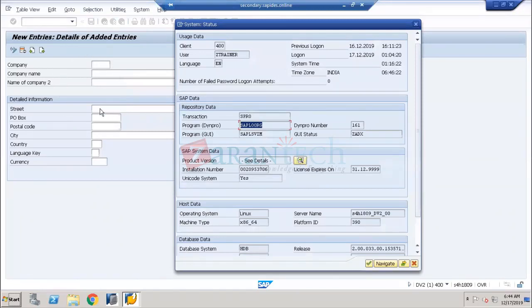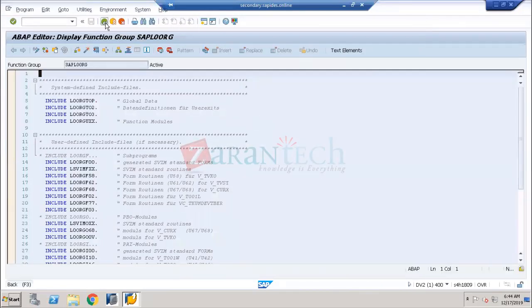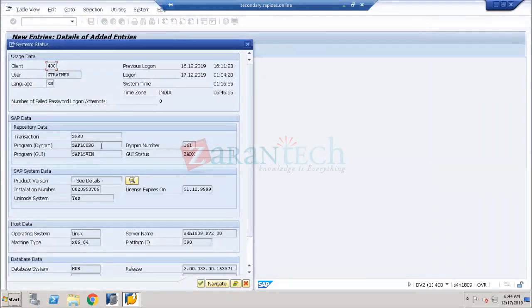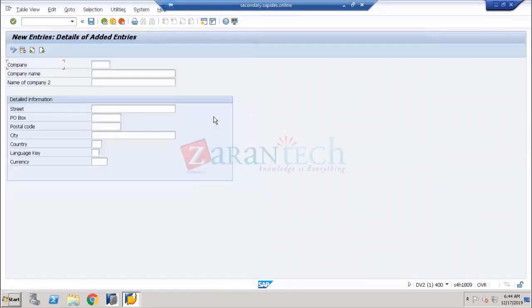Let me go to the program now. How to go to the program? Either you can double click on it and it will take you to the program, or if you know the program name, just copy that, and you can open a new session. Don't disturb this session. Let it be as it is. You can open 6 sessions at a time. I'm opening a new session.